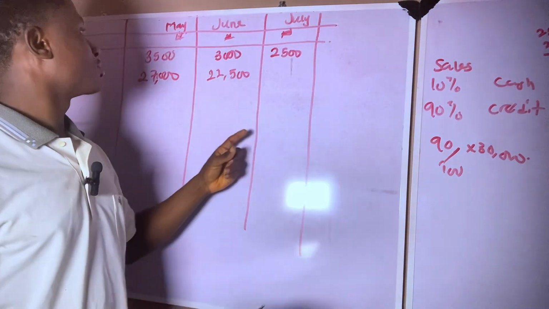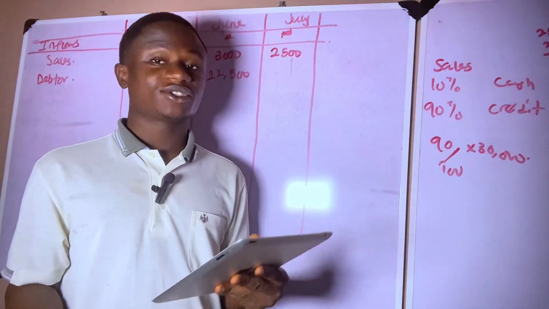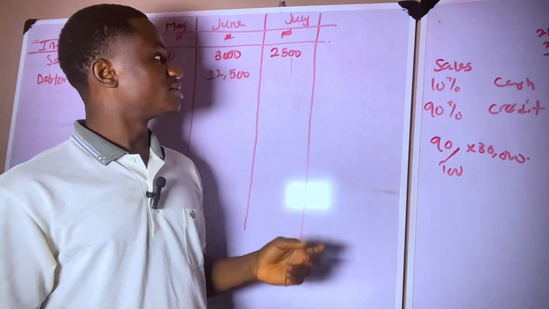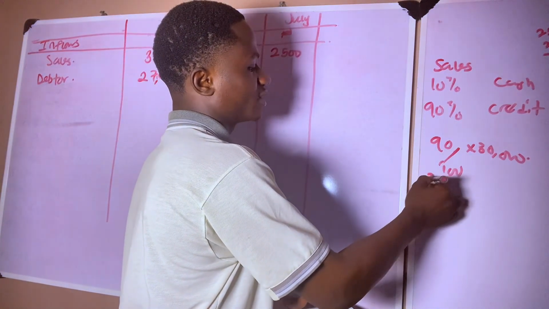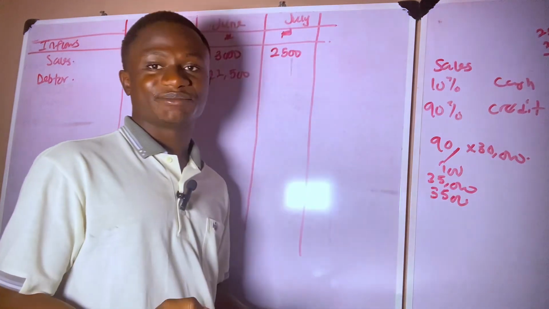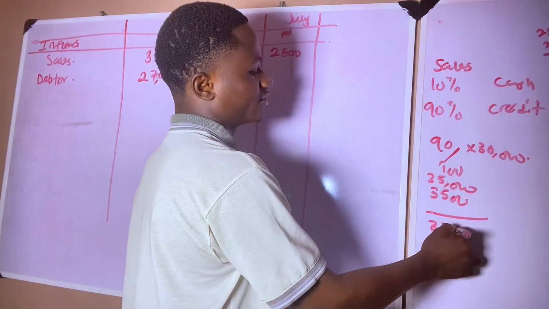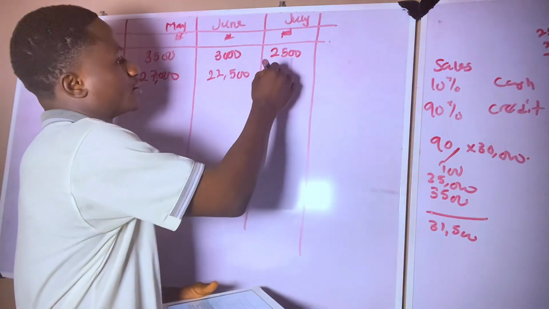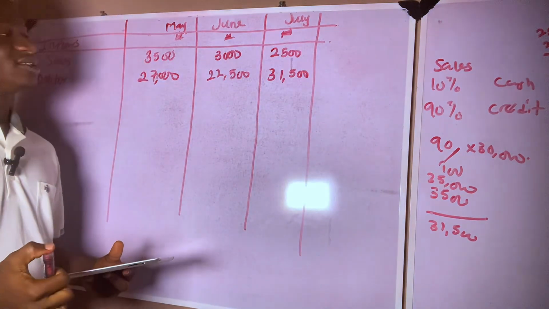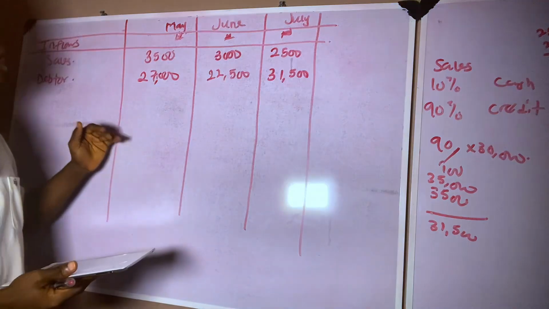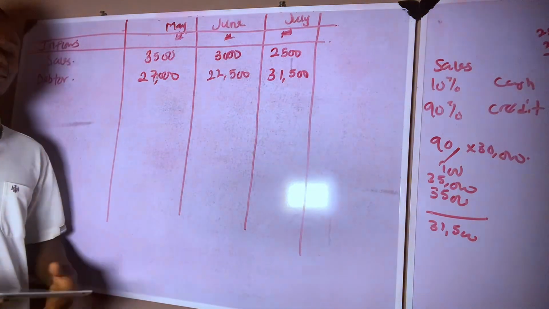For the month of July, 90% of whatever we sold in May will be collected in July. What's our sales in May? Our sales in May is 35,000 naira, and 10% of 35,000 naira is 3,500. So 35,000 minus 3,500 will give us our 90%, which is 31,500. So you see the analysis is quite logical. You need to critically analyze questions in cash budgeting so that you will not think you are getting it while you are missing it.